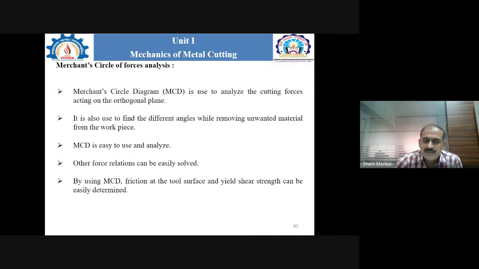Other relations can also be explained easily and problems solved using it. Friction at the tool surface and the yield shear strain can also be easily determined. These are some of the applications, which is why we use this diagram for force analysis.